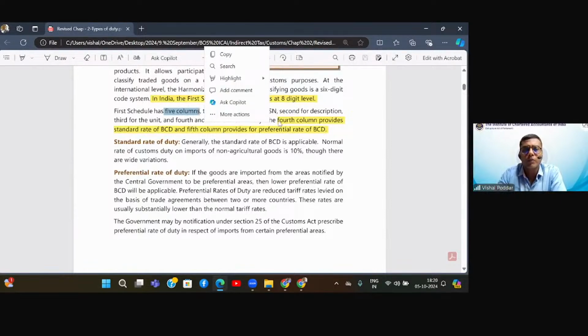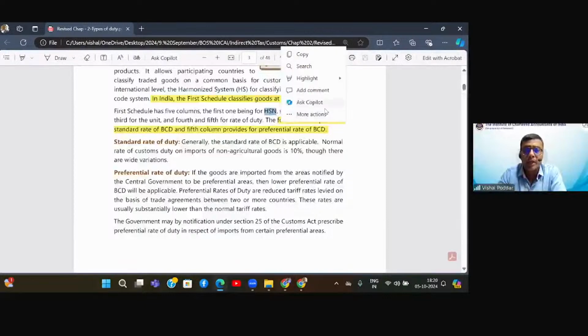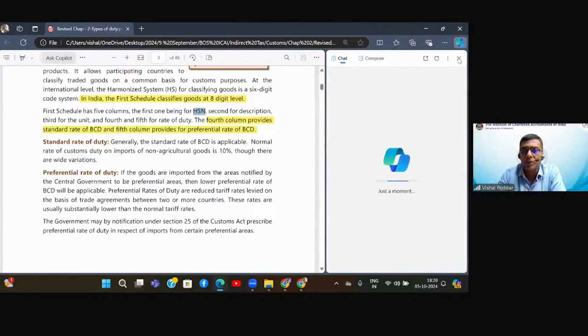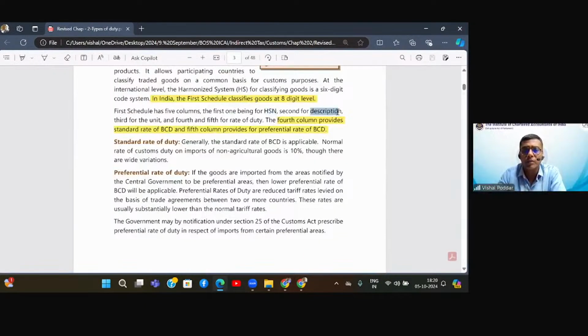The first column gives you the HSN, that is a code number. So first column is the number. Second column is the name or the description. So second column will give you the description or the HSN name. Third column will give you the unit. Unit means when we are talking about this product, whether it is per kg, per liter, etc. That is to say, if the rate of duty is expressed per unit, what is that unit of measurement? It can be kgs, liters, etc.